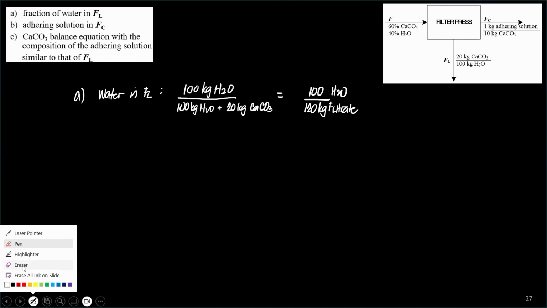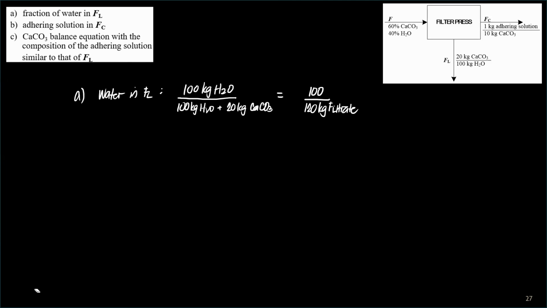I'll put kilograms here. Did you get it correctly? 100 divided by 120, is that 0.83?